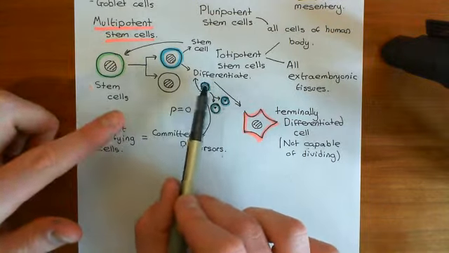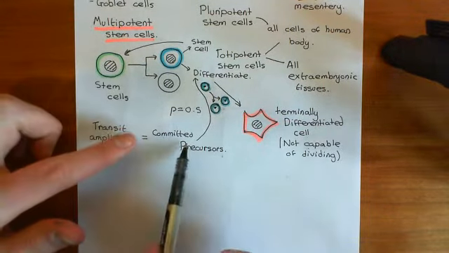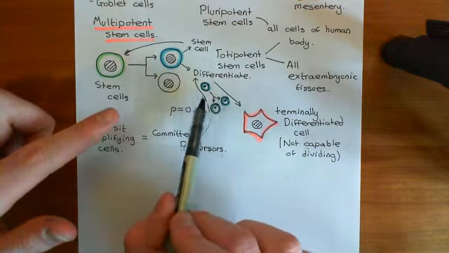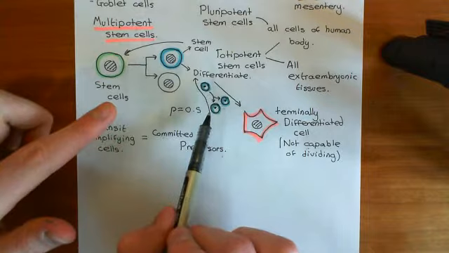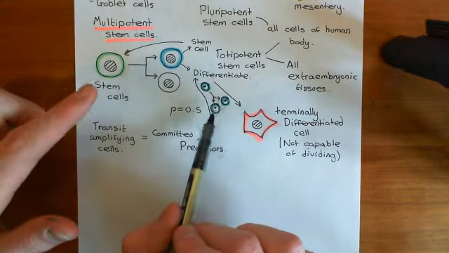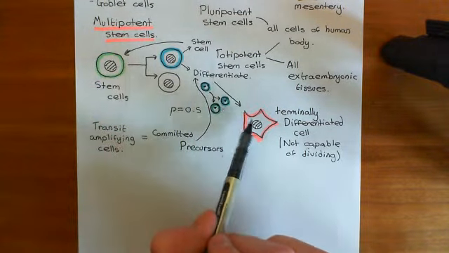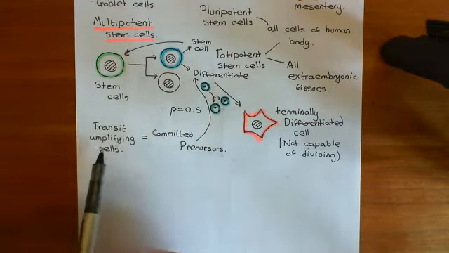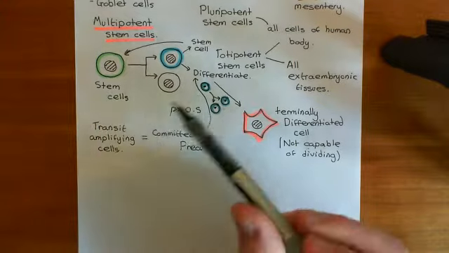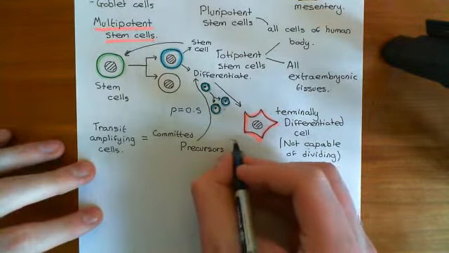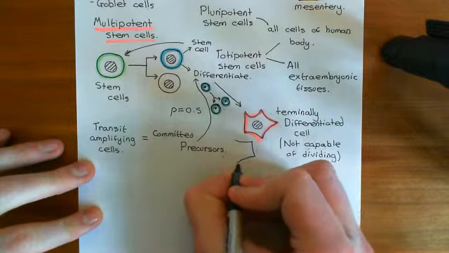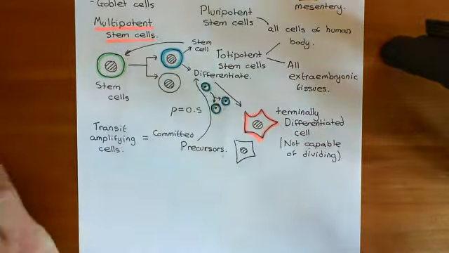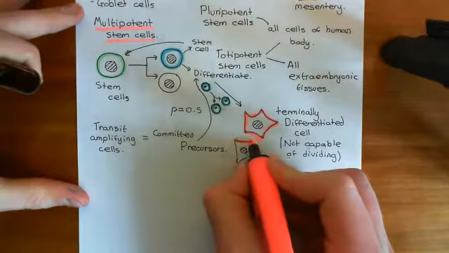And whilst they're in the process of differentiating, they are committed, so they can't get out of it anymore, but they are still capable of dividing, and they do indeed divide and produce multiple of these same committed precursors which are on their way through the differentiation process. And for that reason, they're also known as transit amplifying cells. So in fact, you'll actually end up with more than one terminally differentiated cell here, because in the process of transition, these cells have been dividing, and therefore you end up with multiple of them.